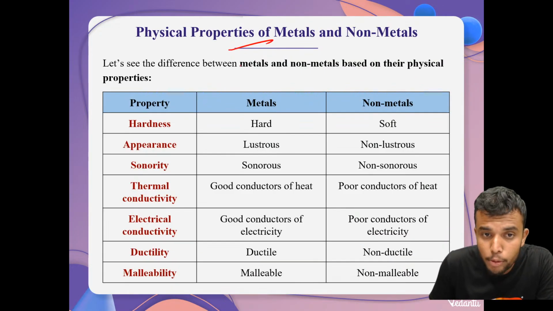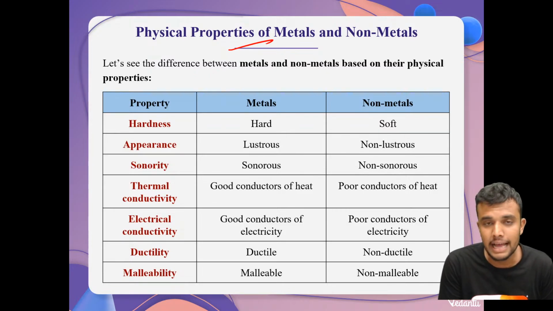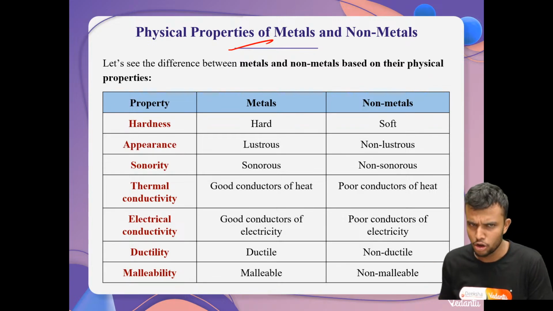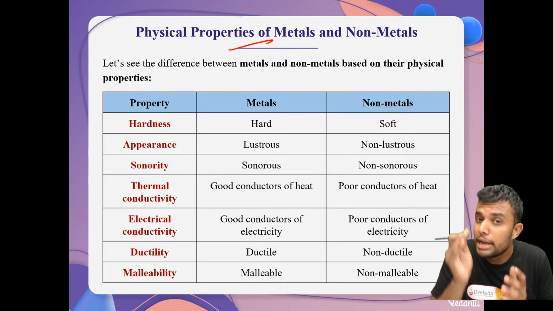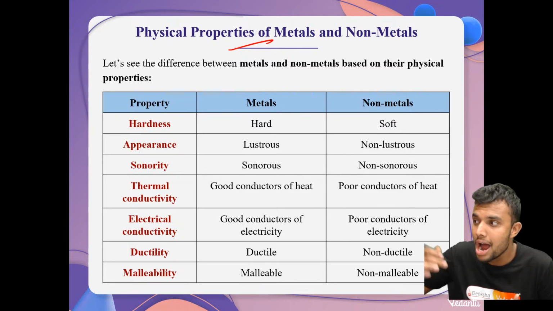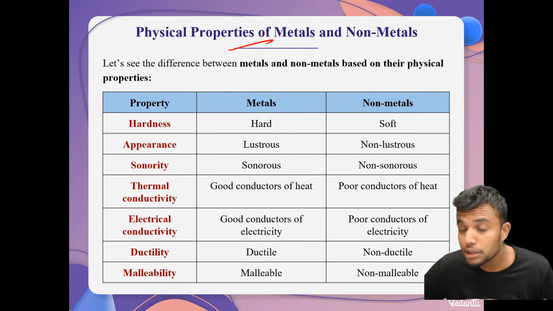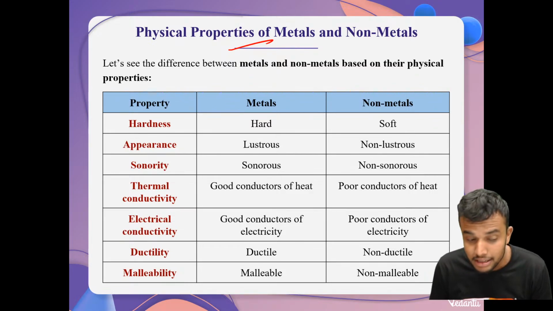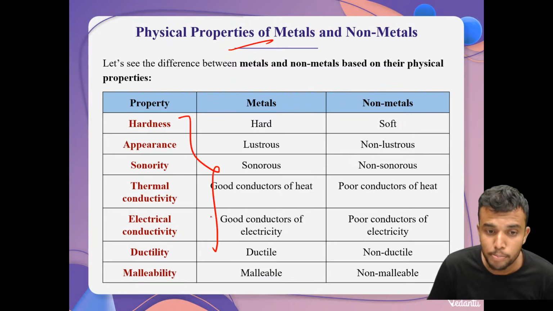Next, more on the physical properties. Students, we know that we classify an element as a metal or a non-metal. How do we classify? How do the scientists classify? It depends upon their physical properties, what they show physically, and what chemical properties they show. Very simple. We have mainly 7 physical properties.